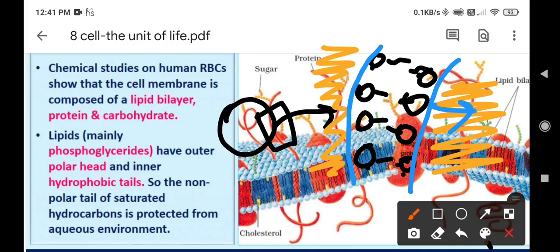The head is hydrophilic, water loving, and the tail is hydrophobic. That's why they are arranged in this manner.